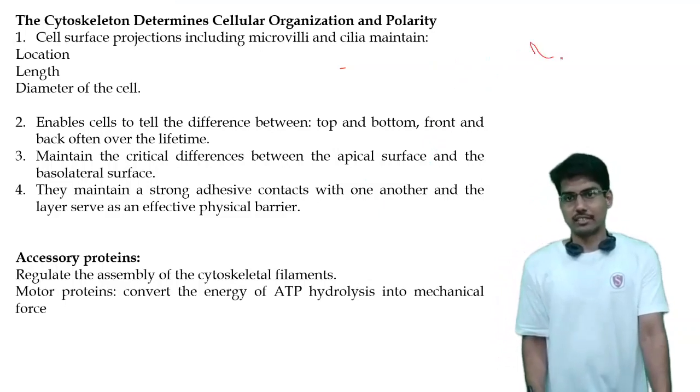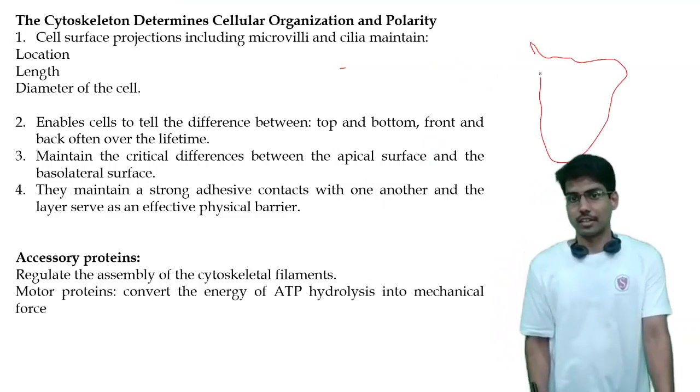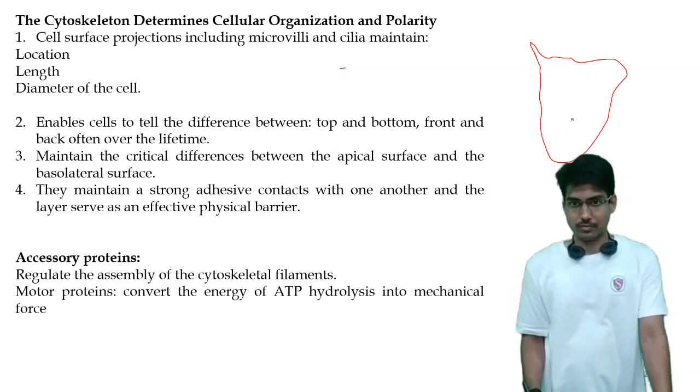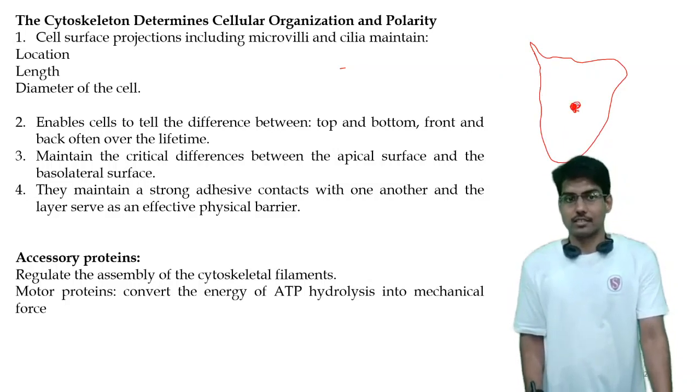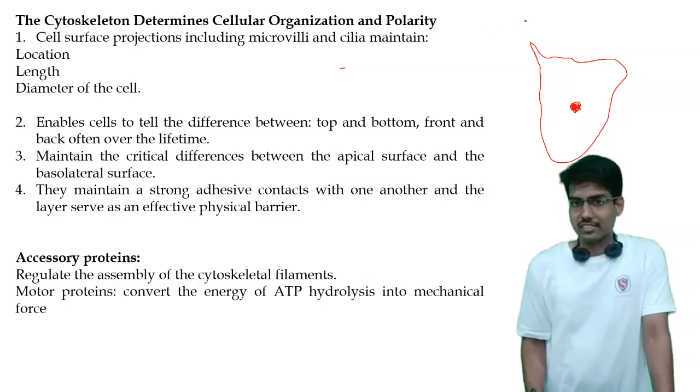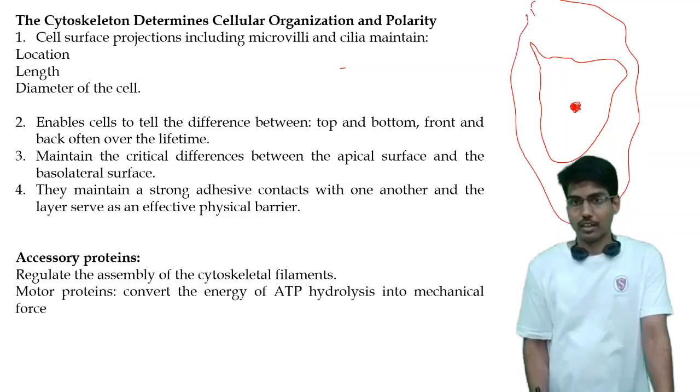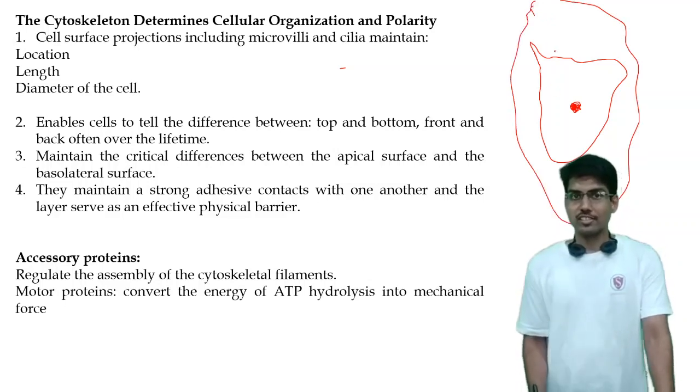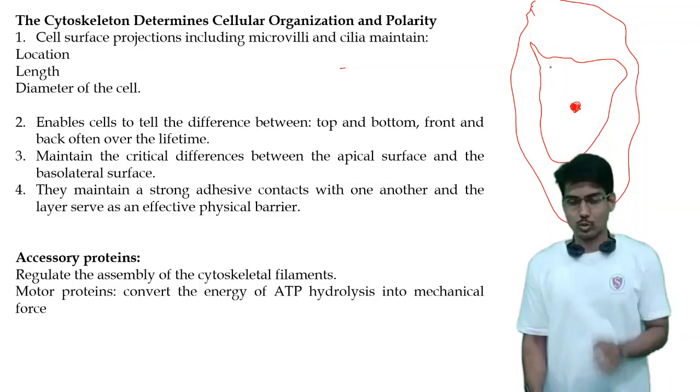Suppose this is one cell. This is the projection of that cell. Suppose this is the esophagus area of the body, and the cell just gets deposited and fixes its position in the esophagus.